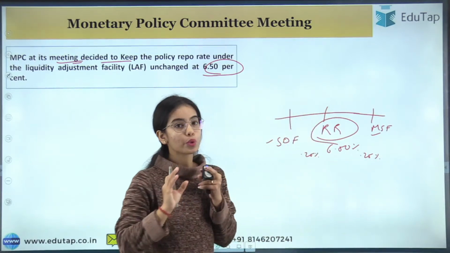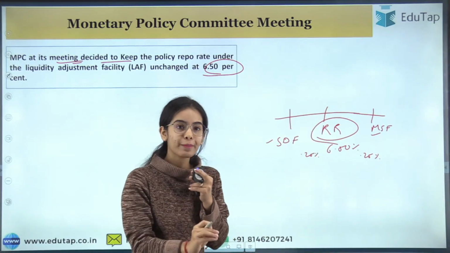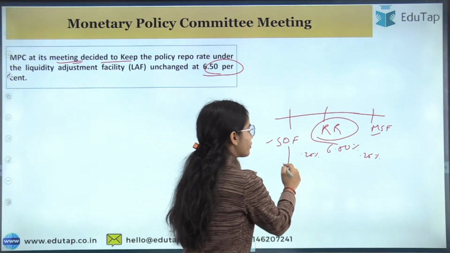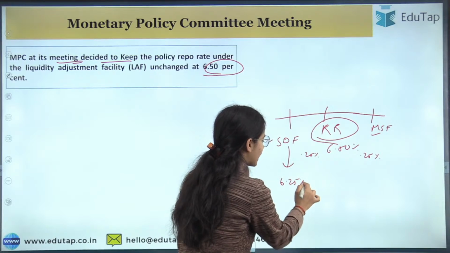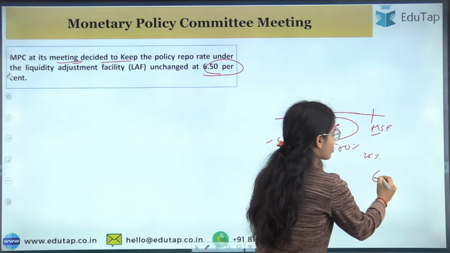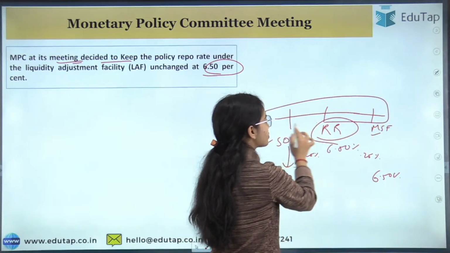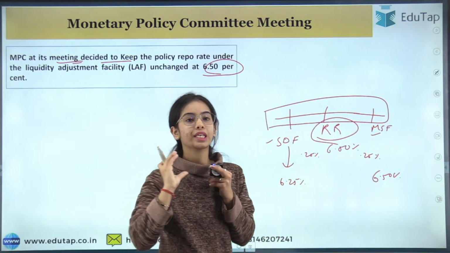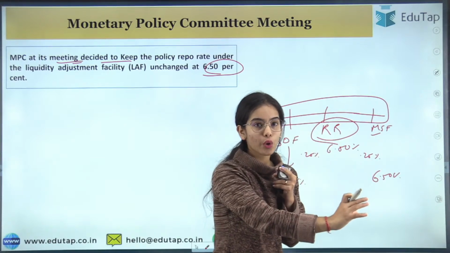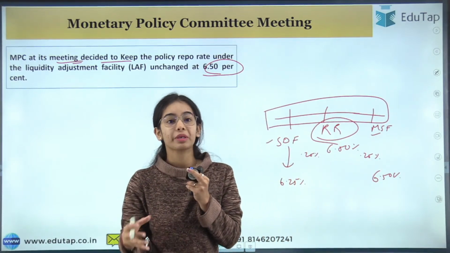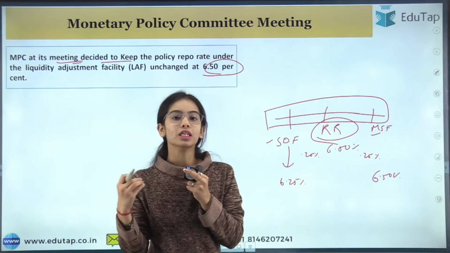So the SDF rate will be 6.25% and the MSF rate will be 6.50%. This is the liquidity adjustment facility corridor through which the Reserve Bank of India adjusts the liquidity in the economy.